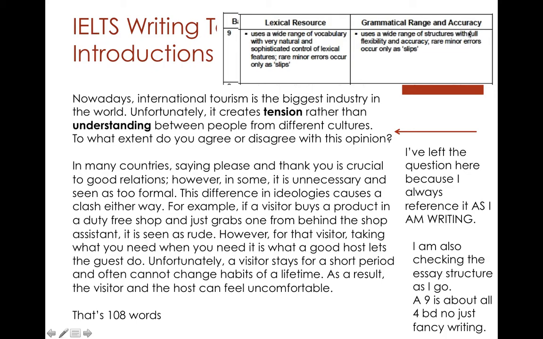And wide range of structures. Compound sentence. Remember in the thesis we used because. That gave us our complex. This is a compound sentence. Now we have a simple sentence. We want to make that clear point. And here we're using an if sentence, comma, it is seen as rude. So this is a complex sentence. And it's also a conditional. And then these are simple sentences, which are fine. The clarity is there. Okay?